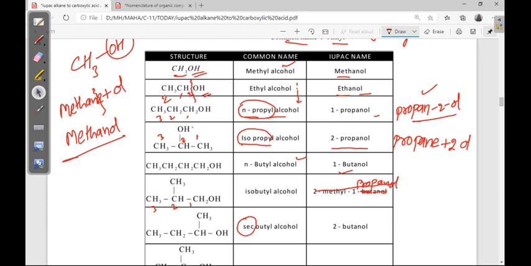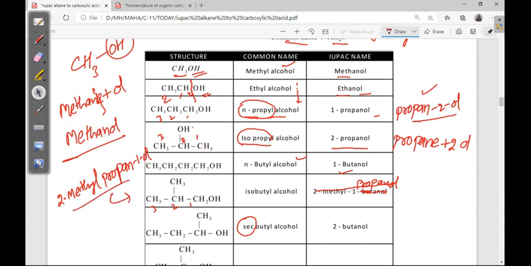I am writing here 2-methyl propane, don't write the last E, 1-ol. 2-methyl propane 1-ol, this is the name of this compound.